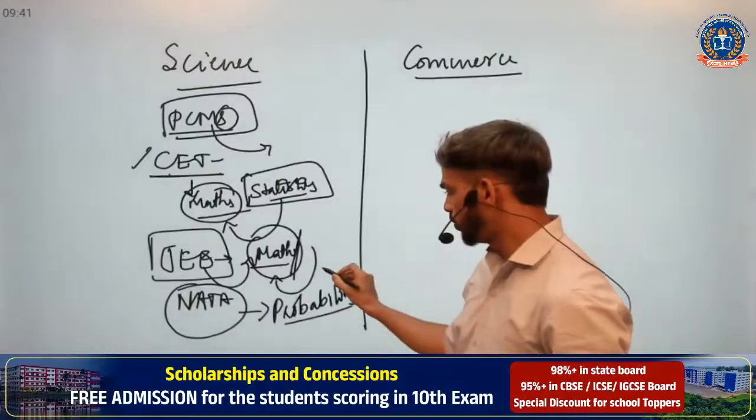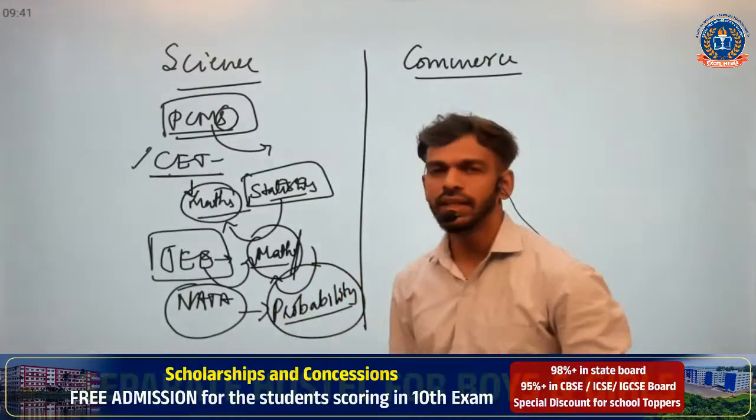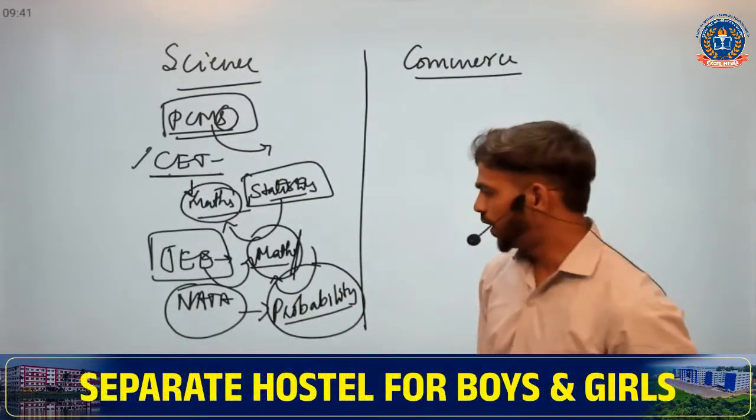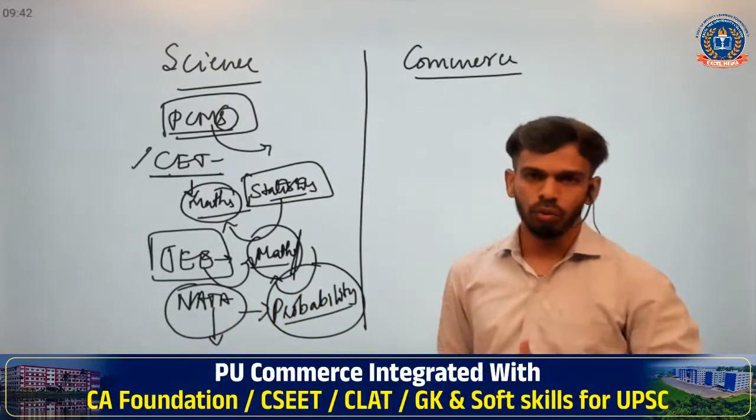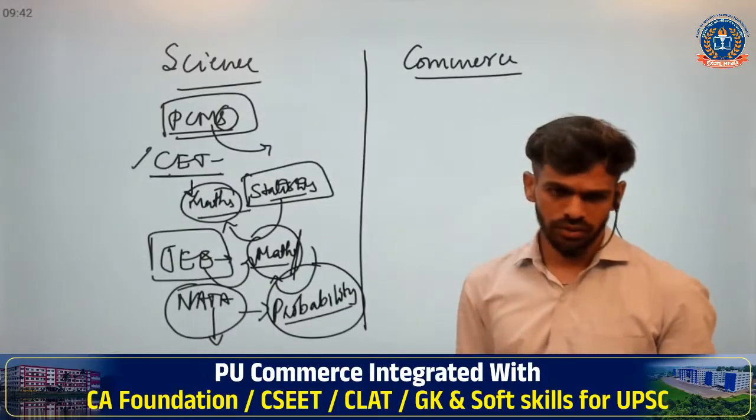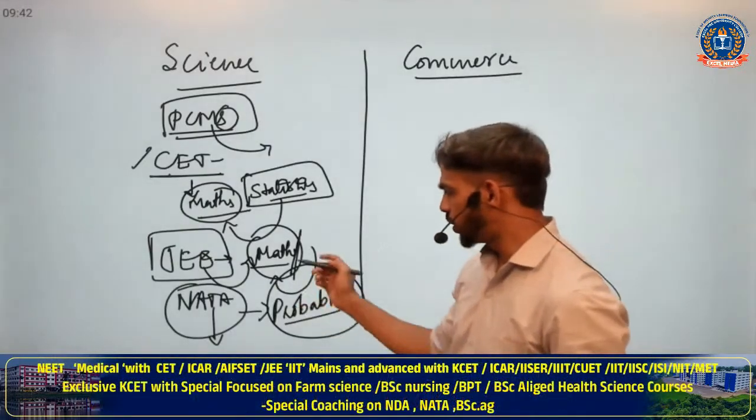Here most of the concepts are included in the maths paper only. So in NATA also statistics will help you to improve your marks, so that you can clear your cutoff.